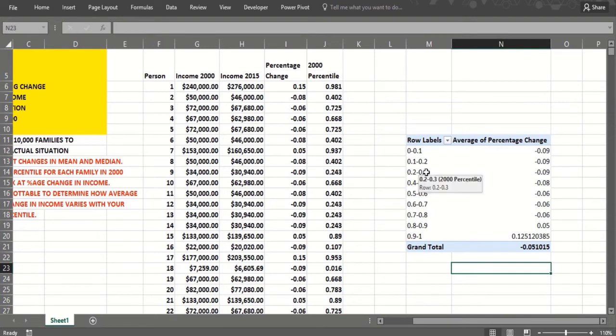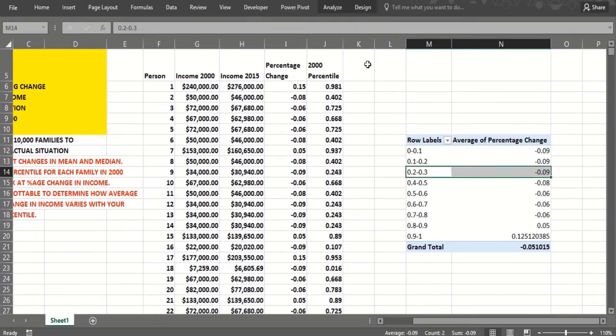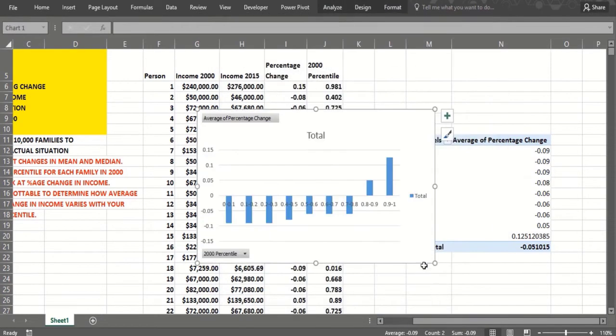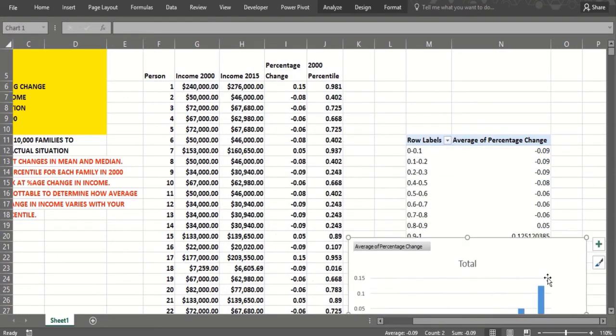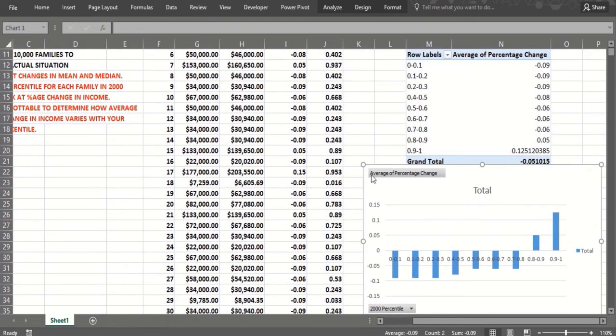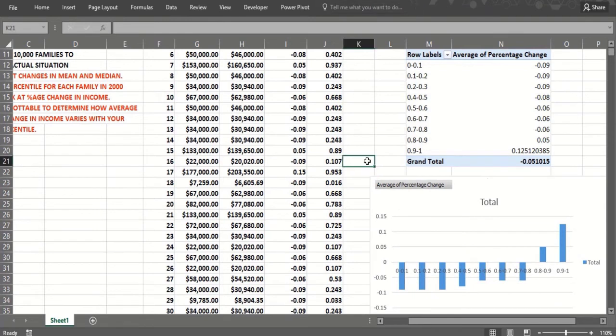Now we summarize this in a pivot chart. So we go Analyze, or if you have Excel 2010, Options tab, we can get a nice pivot chart there. And we can really see what's going on. If I scroll down, move this down a bit. Okay, you can see the better off you were in 2000, the better your average change in income. And of course, this will increase income inequality because the people at the bottom, their income drops. The people at the top, their income goes up. Okay, and so that is going to increase the spread between the bottom and the top, and that's exactly what we've seen. The rich get richer, the typical person is not really better off.